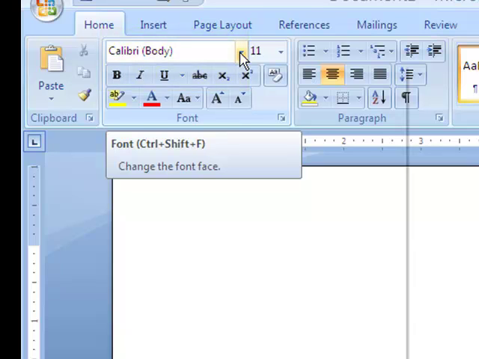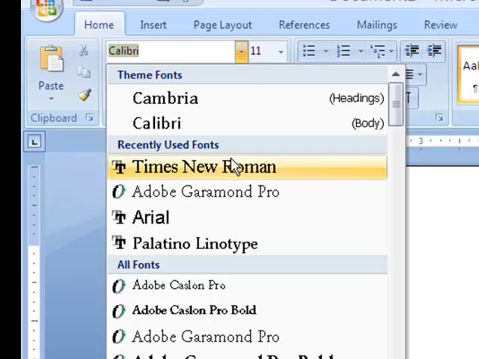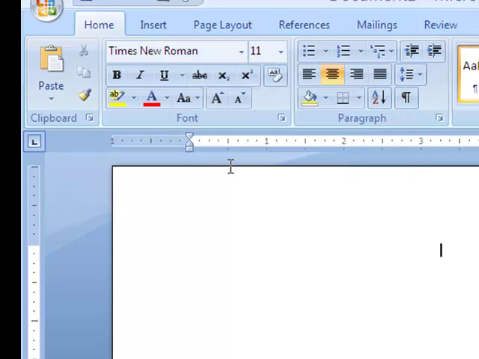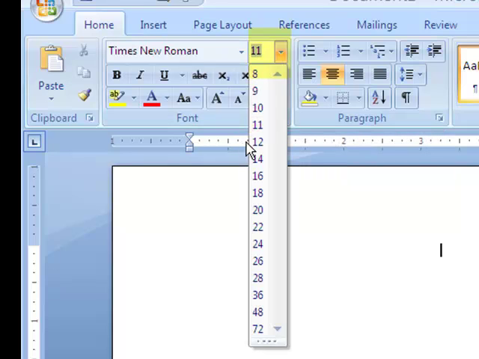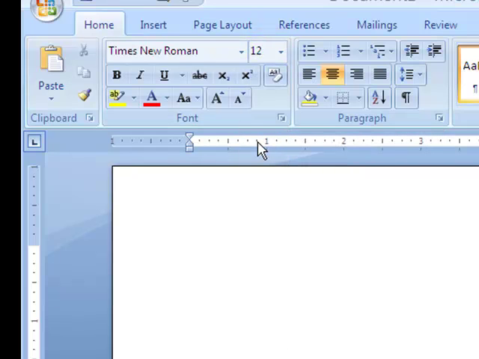to then select Times New Roman. By clicking on Times New Roman, you have selected it, and then don't forget to select number 12 as your font size. And now your entire paper is going to be written in Times New Roman font size 12.